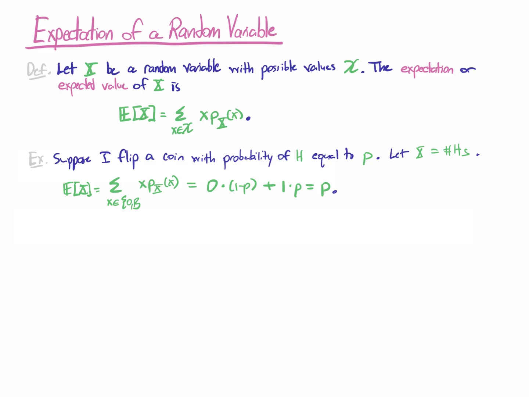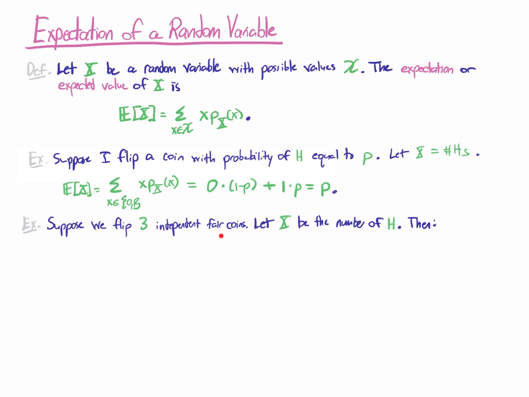So let's do another example. Suppose now that we flip 3 independent fair coins, so 50% probability of heads, and let X again be the number of heads. Then let's see if we can figure out the expectation of this random variable. So to do this, we are going to consider an outcome. We're going to consider the probability associated with that outcome, and then we are going to consider the value of the random variable associated with that outcome.